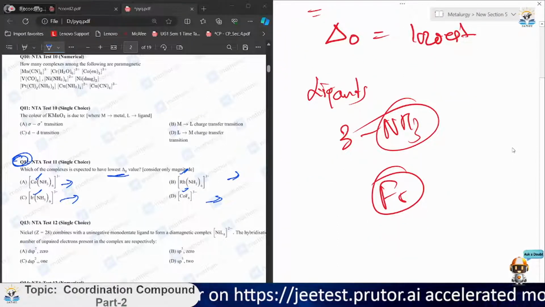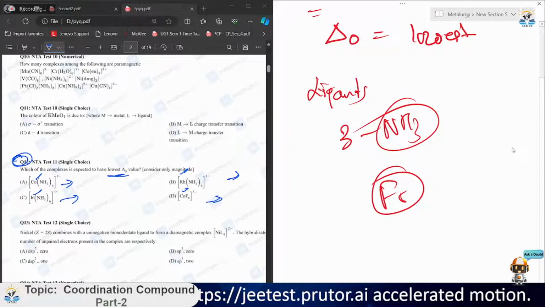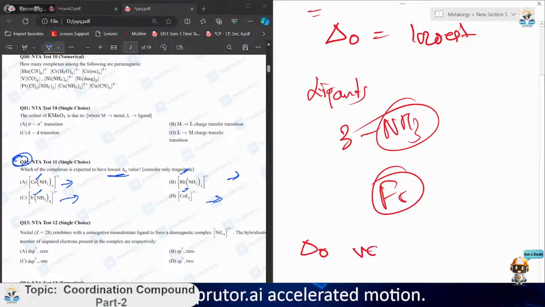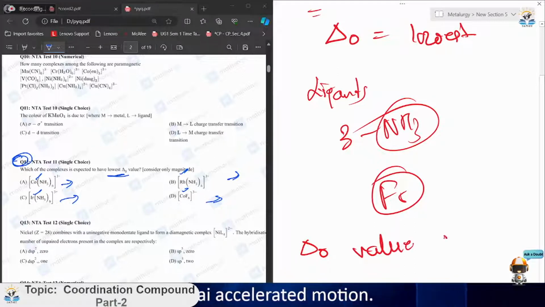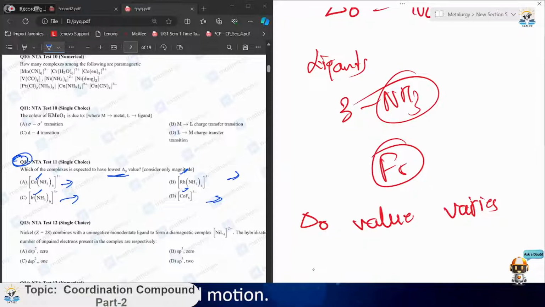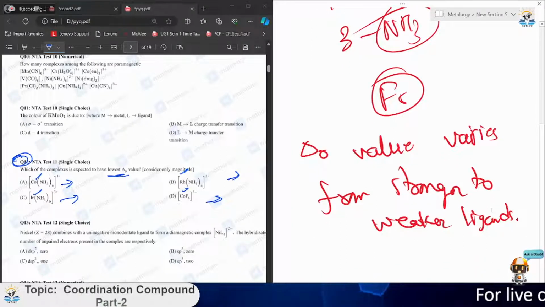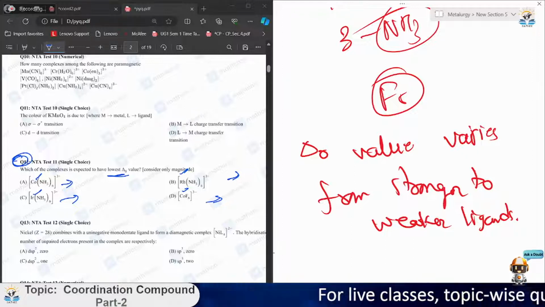Now, the magnitude of delta naught varies from stronger to weaker ligands. What I'm trying to say is the delta naught value varies from stronger to weaker ligands, so it will depend upon the type of the ligand. According to the question, we have fluorine and NH3 as ligands.